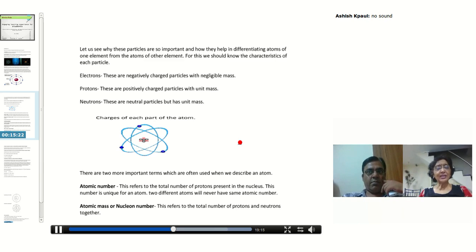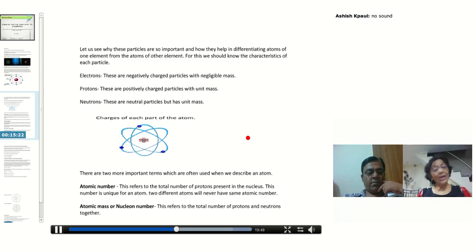Now you will say, if it is nucleon number, then what is the term atomic mass doing here? Nucleon number is the mass of an atom. That is why it is also known as atomic mass. So I hope you will agree with me that both the terms, atomic mass and nucleon number, are genuine, and they are related to proton number and neutron number added up together.